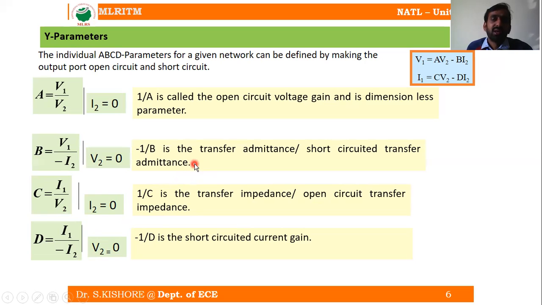Where B is expressed, if you want to express in admittance we can, and if you want to express in impedance we can. So ohms or mho are going to be the units for B and C, and A and D are the dimensionless parameters, that is the voltage gain and the current gain respectively. So these expressions for A, B, C, and D are the expressions for the different transmission parameters, or the ABCD parameters, or T parameters.